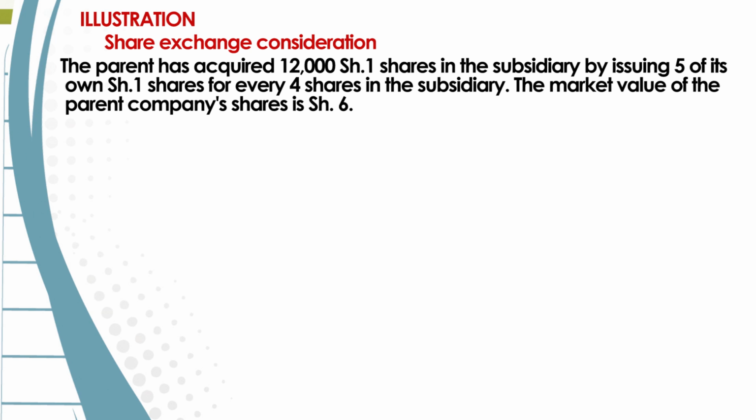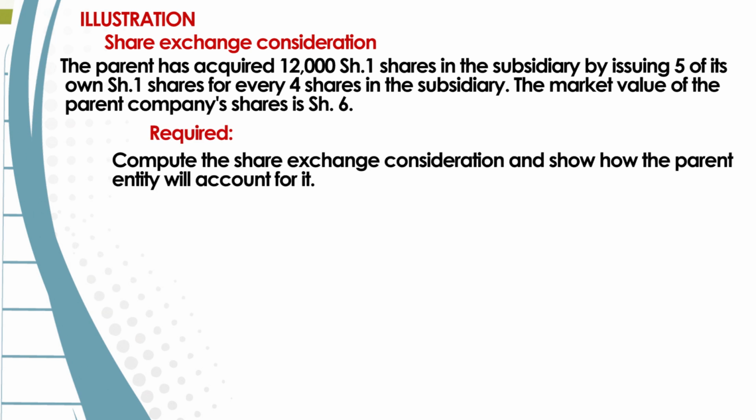So I want us to look at a small illustration which is here. The illustration reads: the parent company has acquired 12,000 shillings one shares in a subsidiary by issuing 5 of its own shillings one shares for every 4 shares in the subsidiary. The market value of the parent company shares is shilling 6. So what are we required to do? We are required to compute the share exchange consideration and show how the parent entity will account for it.